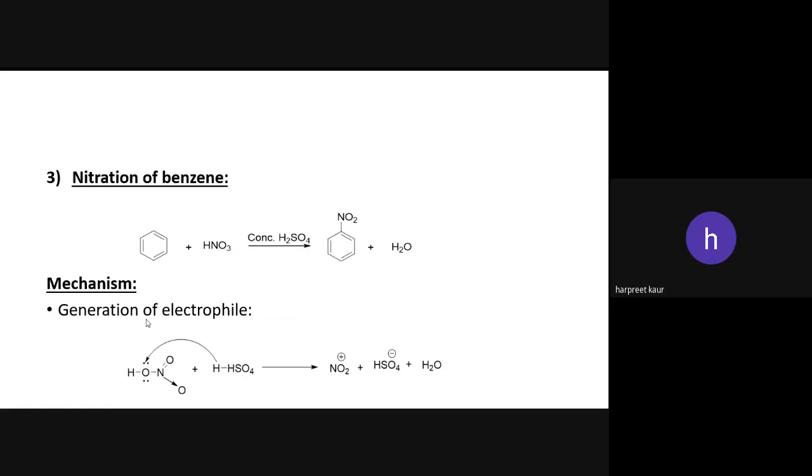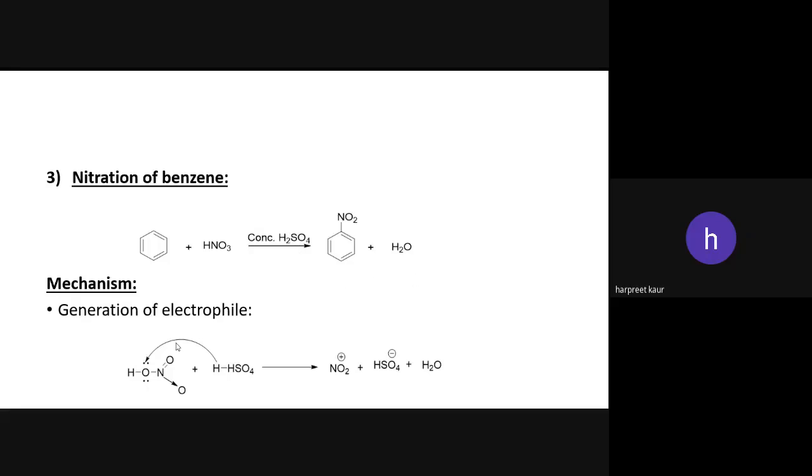Next one is the nitration of benzene. Benzene reacts with nitric acid in the presence of sulfuric acid to form nitrobenzene. This reaction is known as nitration of benzene. इसमें क्या होता है कि benzene react करता है with the nitric acid in the presence of concentrated sulfuric acid. It forms nitrobenzene and water.